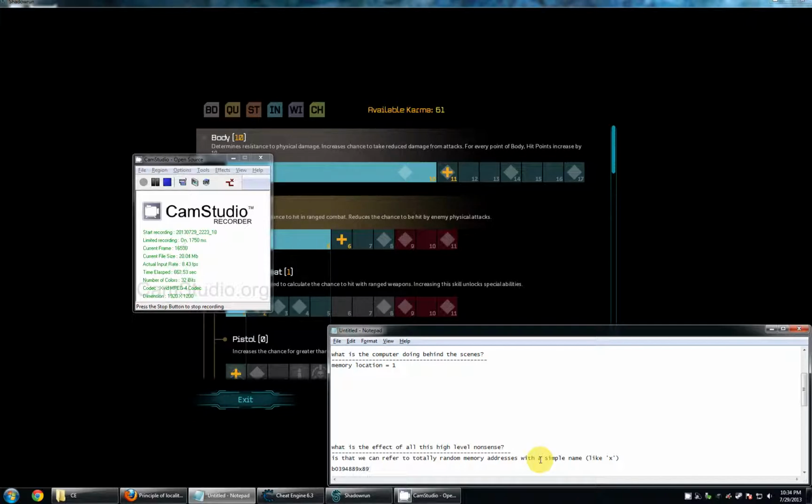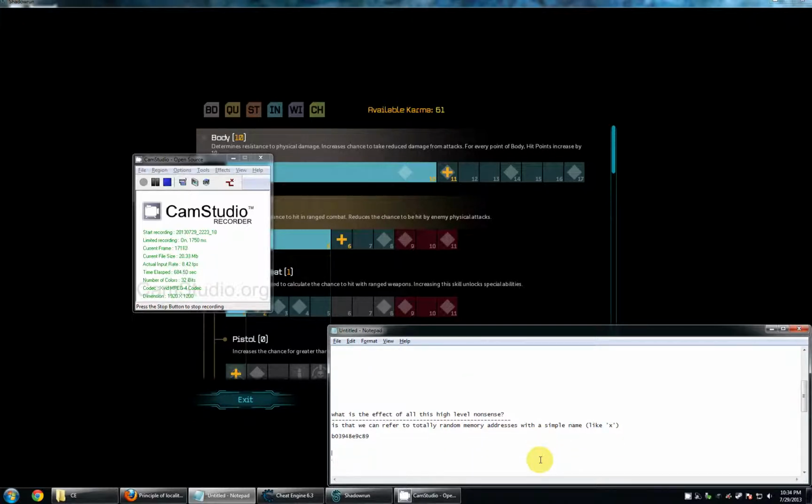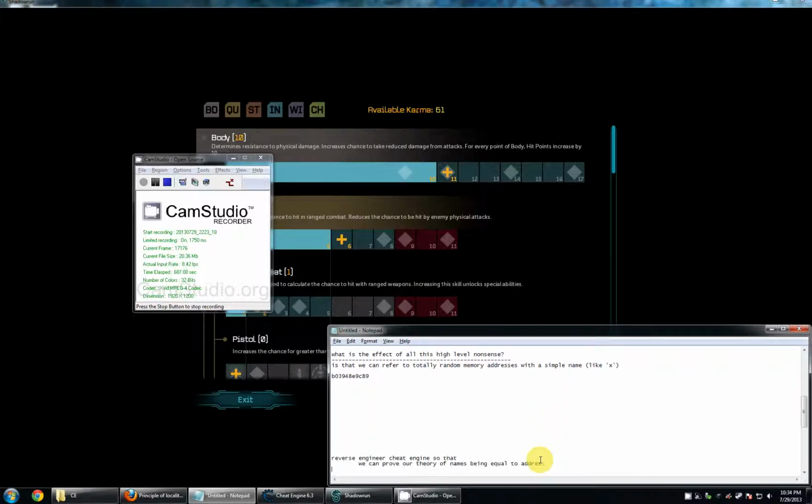I'm not even going to bother counting the digits there. I don't care whether it's a valid hex address. To prove the point, though, we'll just do that. It's obviously not valid. Get rid of the S, change it to E. So yeah, it's valid. Anyway, what are variables doing for us? They're providing an abstraction level so that we don't have to deal directly with addresses. So it does us a very useful service in that regard.